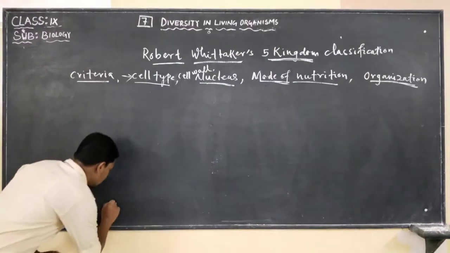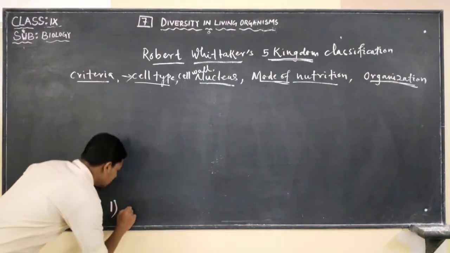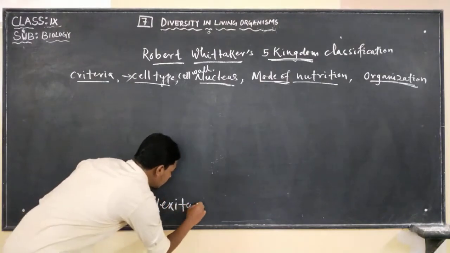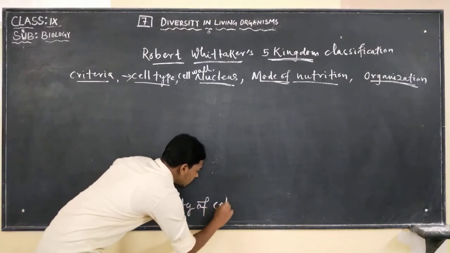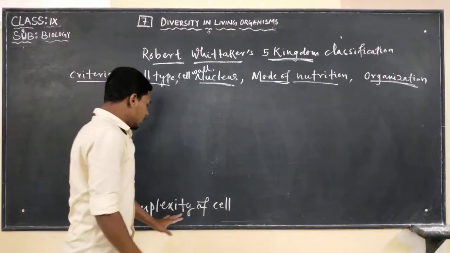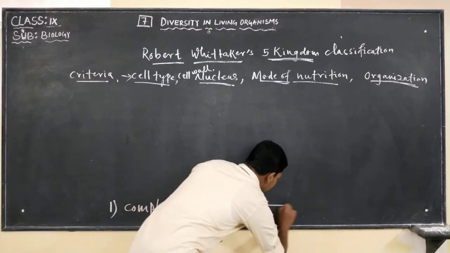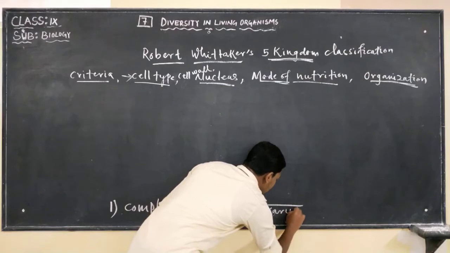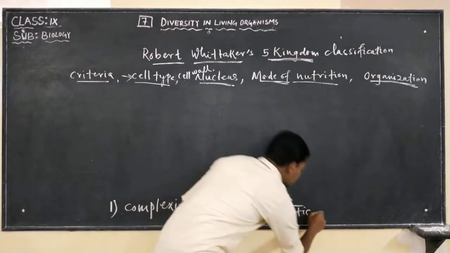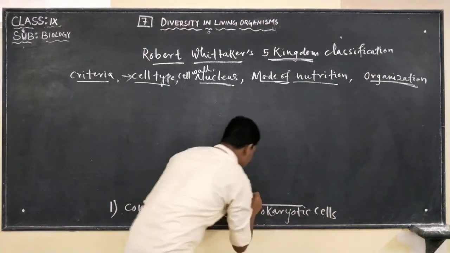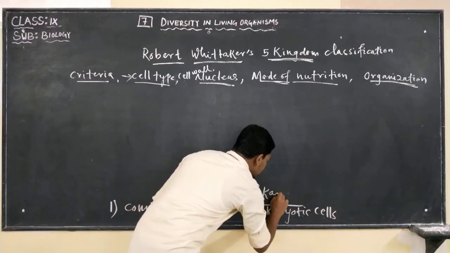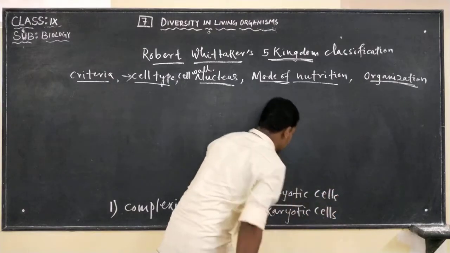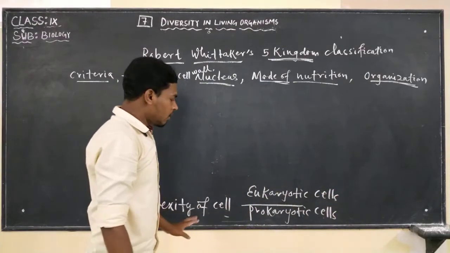In simple words, the complexity of the cell. Complexity of the cell means what? We know that there are prokaryotic cells and eukaryotic cells.